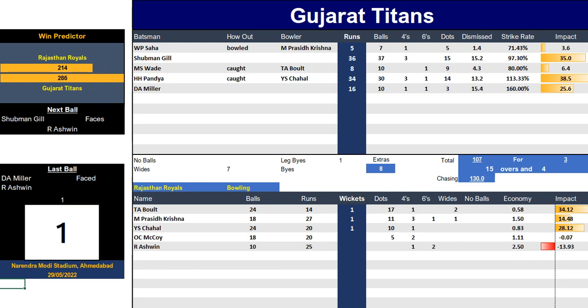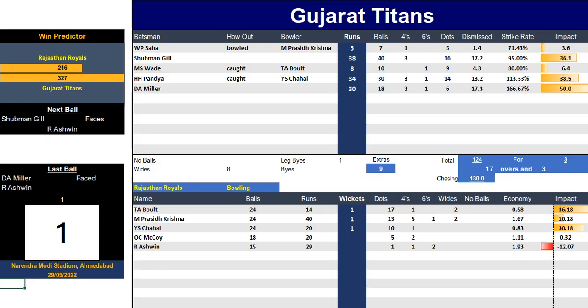There goes David Miller with a 6, smacking it out of the ground. I remember it well. It actually just skimmed over long off in real life. So yeah, he's going well, and there's a 4, more Miller boundaries, and suddenly the Win Predictor putting Gujarat Titans well ahead now. It's just about to be finished off. They're way ahead at this point, and I think Shubman Gill finishes off any moment now with a 6.